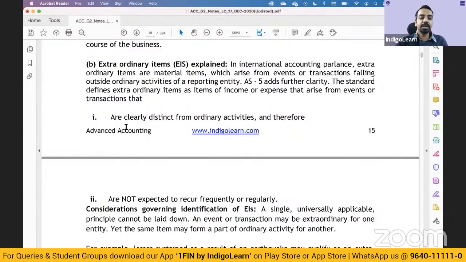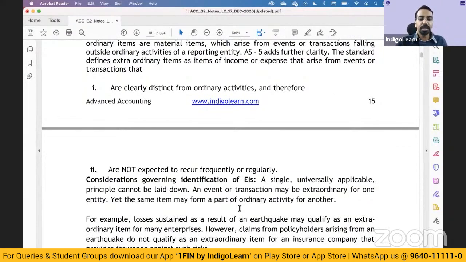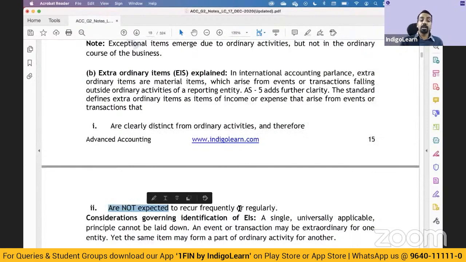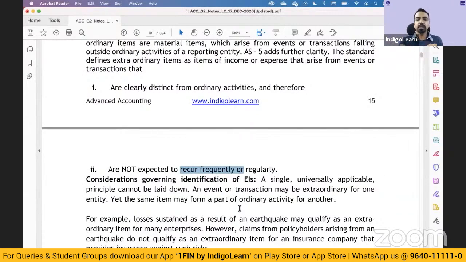And we discussed extraordinary items are distinct from ordinary activities and therefore are not expected to reoccur frequently. And that is what it has to be disclosed separately. Now, see, some items may be extraordinary, some may be ordinary, some may be exceptional. You cannot have a hard and fast rule. Based on the circumstances of the case, based on the facts of the case, you have to take a decision, right?